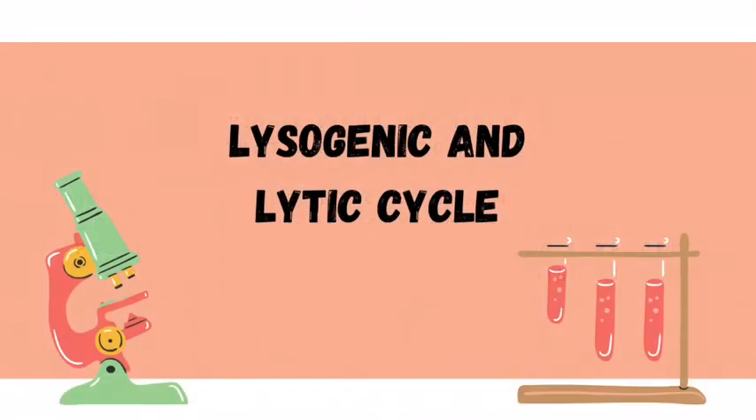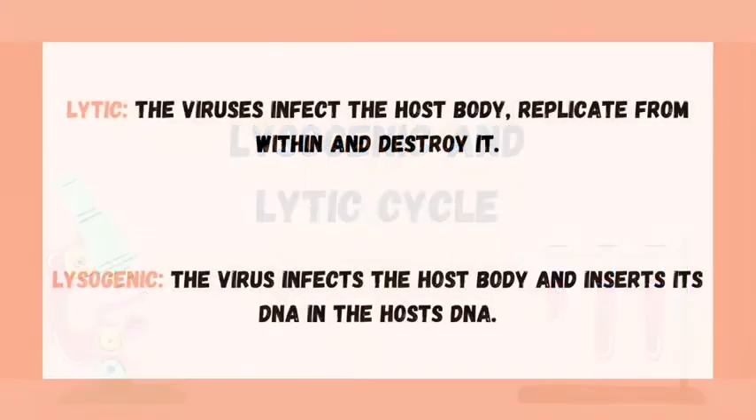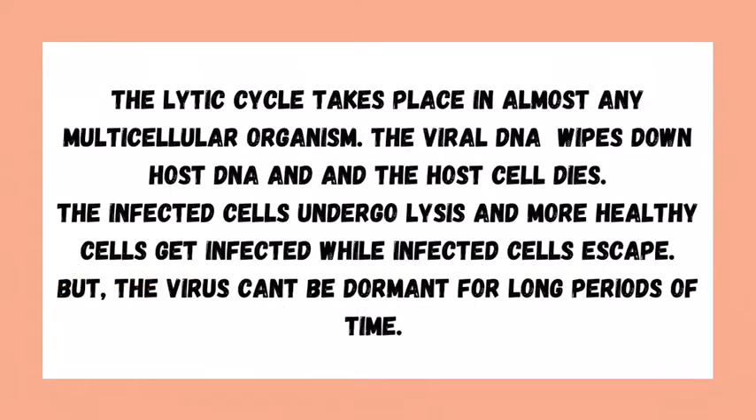The lysogenic and lytic cycle. First, lytic. The viruses infect the host body, replicate from within, and destroy it. Lysogenic. The virus infects the host body and inserts its DNA in the host's DNA. The lytic cycle takes place in almost any multicellular organism. The viral DNA wipes out the host DNA and the host cell dies. The infected cells undergo lysis and more healthy cells get infected while infected cells escape the body. But the virus can't be dormant for long periods of time, meaning it will surely die soon.